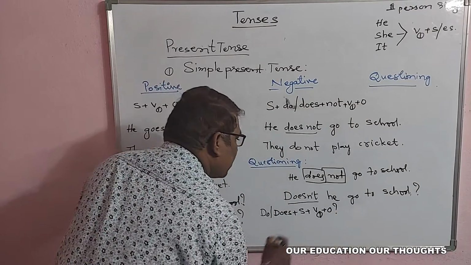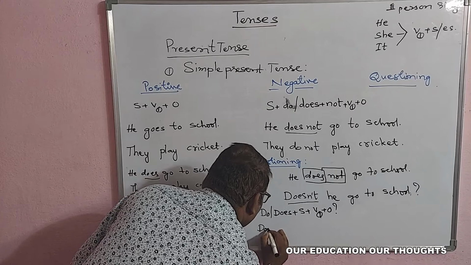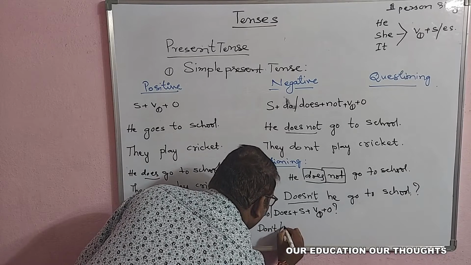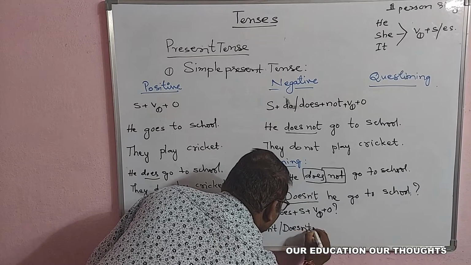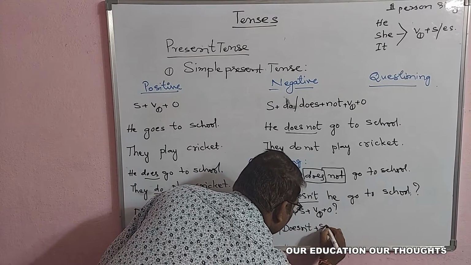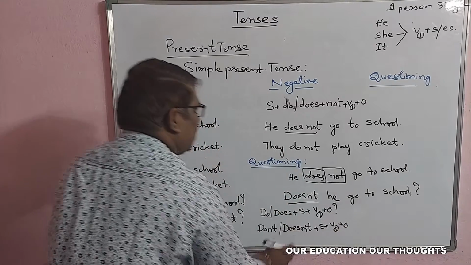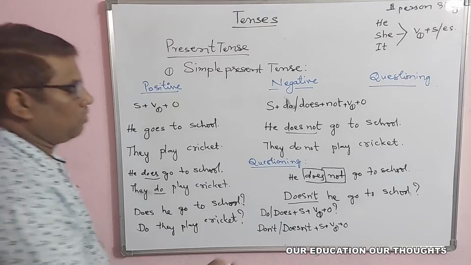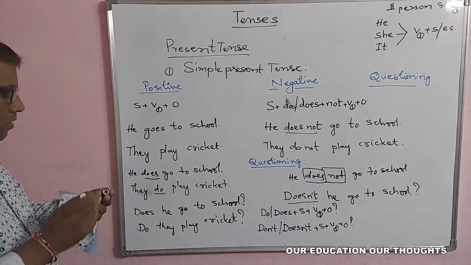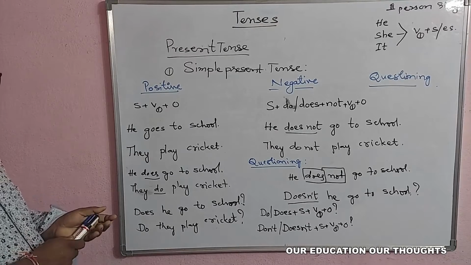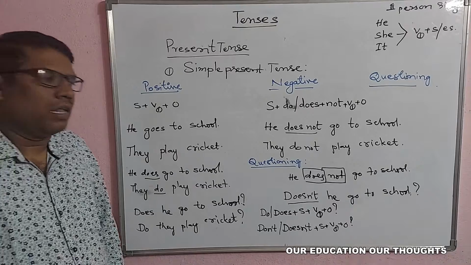And whereas negative, don't or doesn't plus subject plus V1 plus object, only these will change. So this is the way we can use the simple present tense for universal truths, facts and all those things.